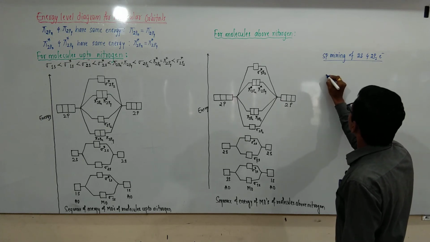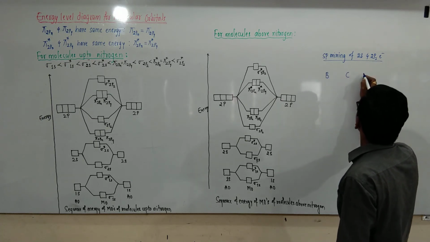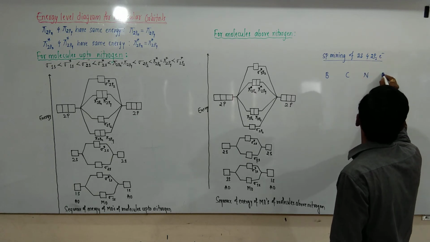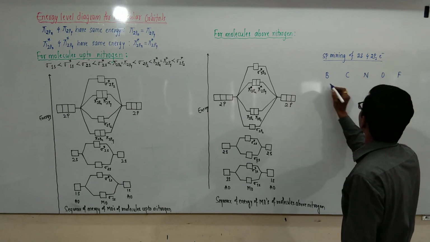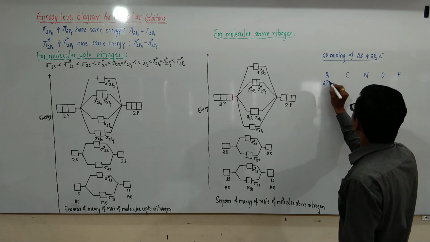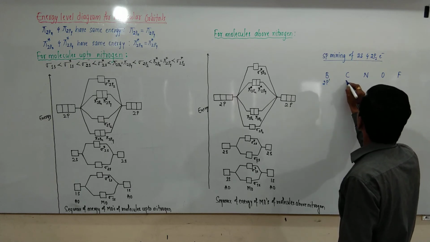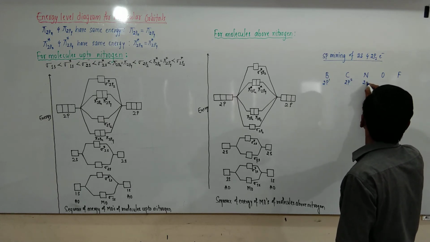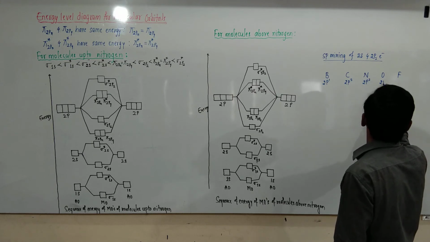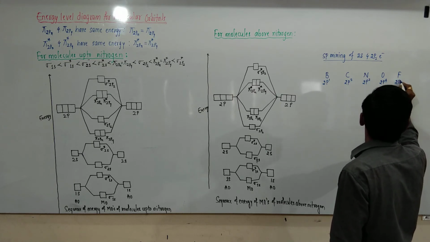Let us consider boron, carbon, nitrogen, oxygen and fluorine. In these, the p electrons are 2p1, 2p2, 2p3, 2p4, 2p5.